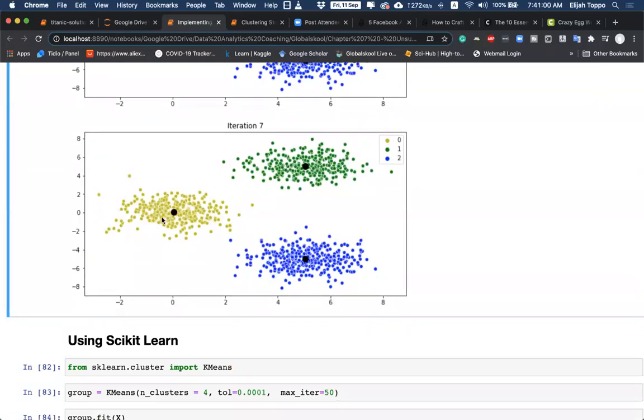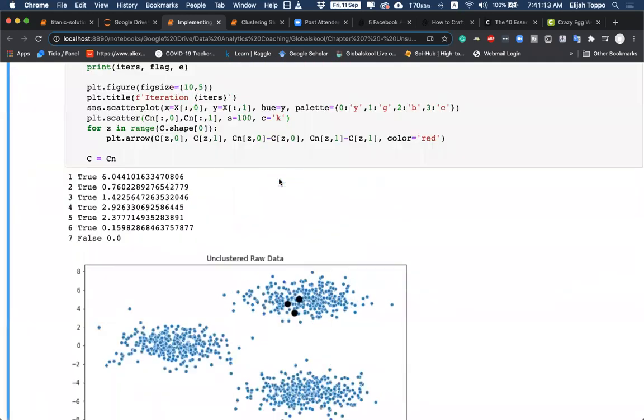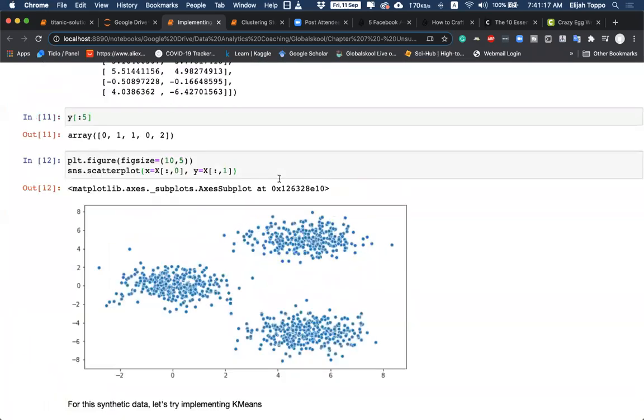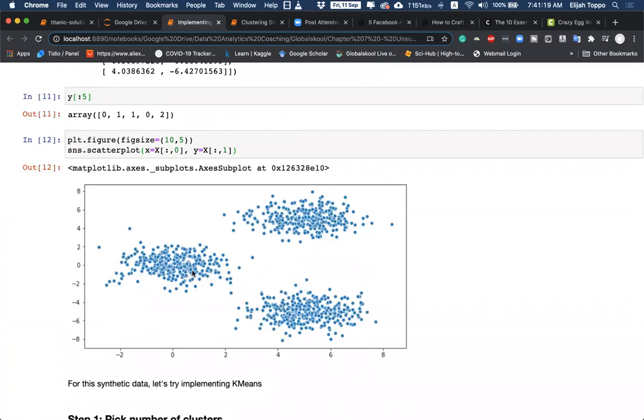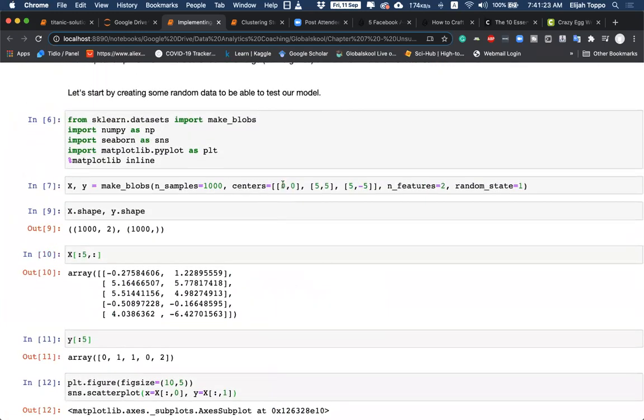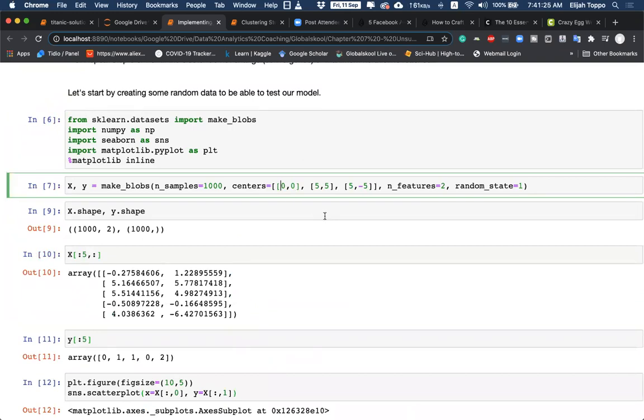So now, every time we are ending up with the right clusters. Why? Because our data is actually separated rightly into 3 clusters. Let us now try to make the problem a little bit harder for our model by taking our initial clusters and not keeping them very separate, but making them closer to each other. So instead of having a center at 0, 0, let me have a center at 5, 0.